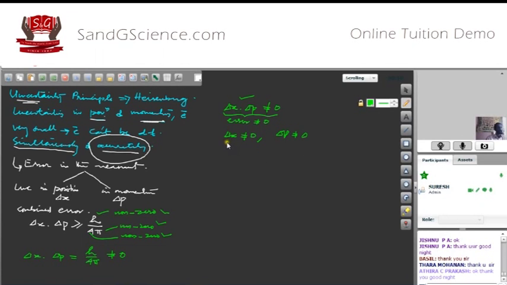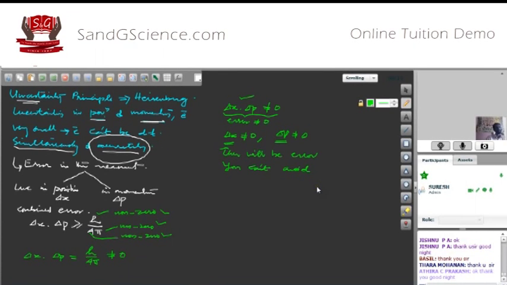You know what delta x is? Delta x is the error in the measurement of position. That's not equal to 0. And delta p is the error in the measurement of momentum. That also is not equal to 0. That is, there will be error. So what the uncertainty principle says is that there will be error in the measurement of both position and momentum. That means you cannot avoid error.